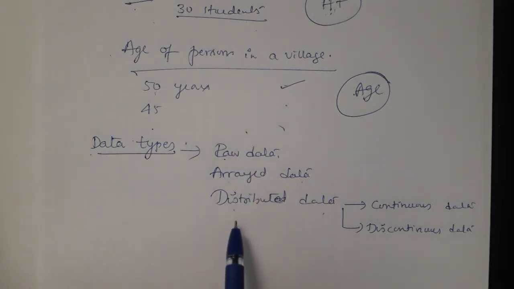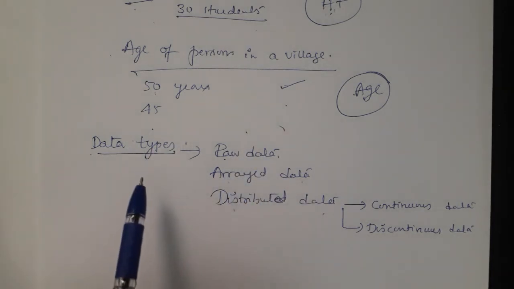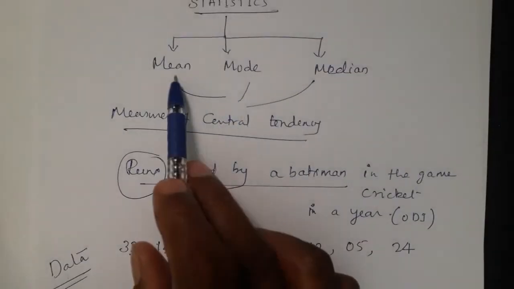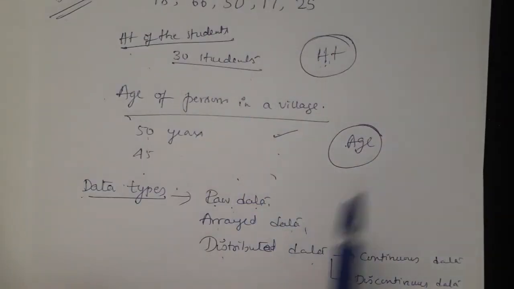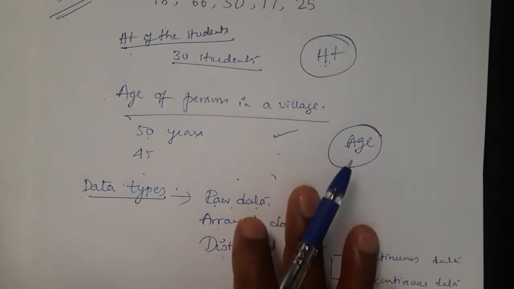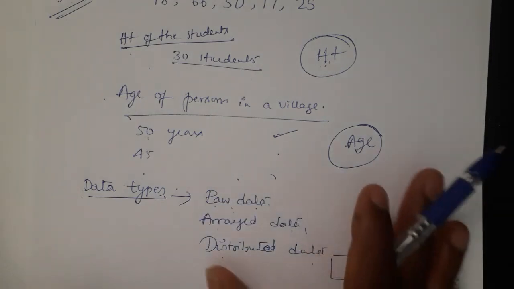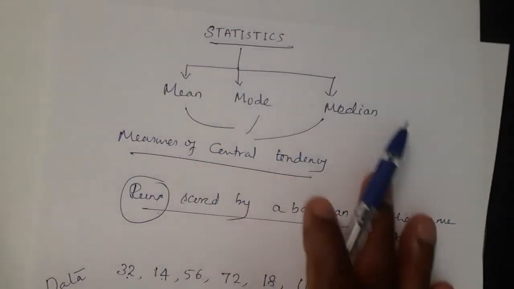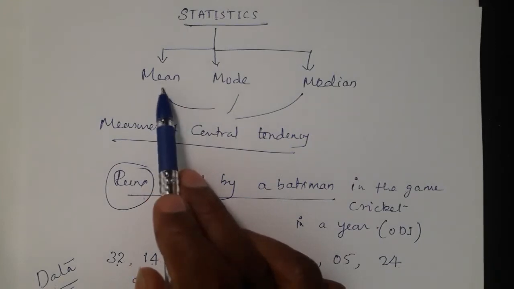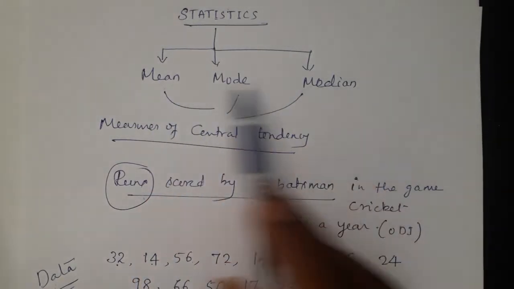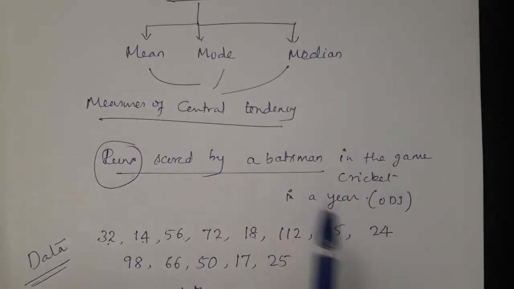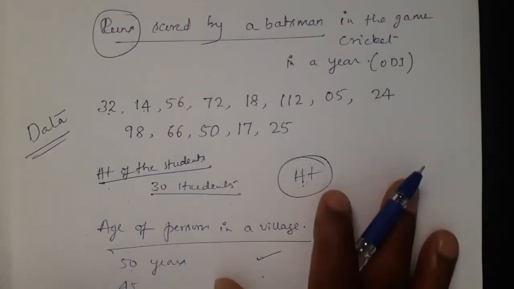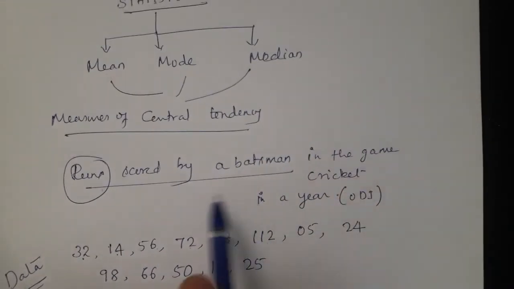On each type of data we have different types of problems. When we take raw data, how to find the mean, mode, median. In array data how to find mean, mode, median. Even in distributed data. So for all three types of data we have different problems and we solve them in different ways. Actually I wanted to explain what mean, mode, median actually are, and why we call these three measures of central tendency. For that I took this example, but we went in a different direction to know about the data. It's okay. Now we come back to this part.